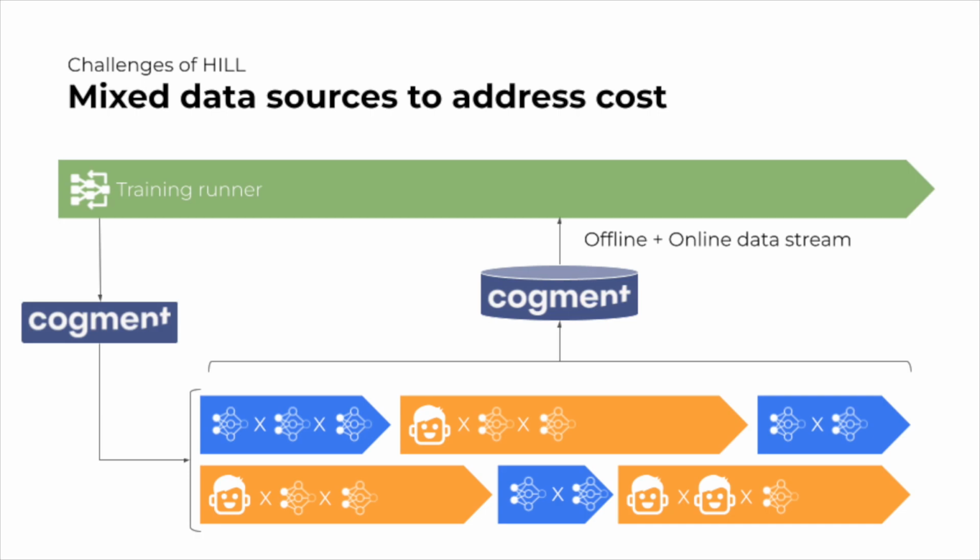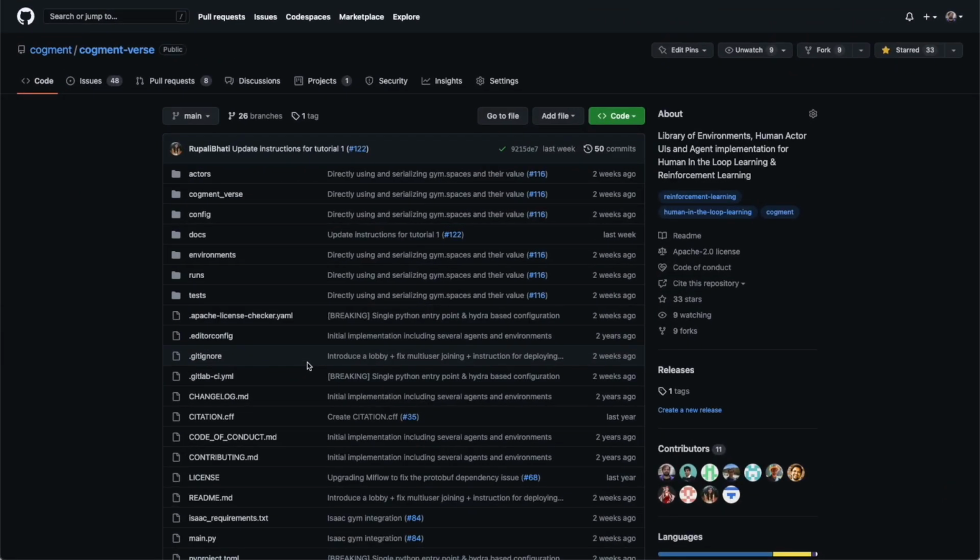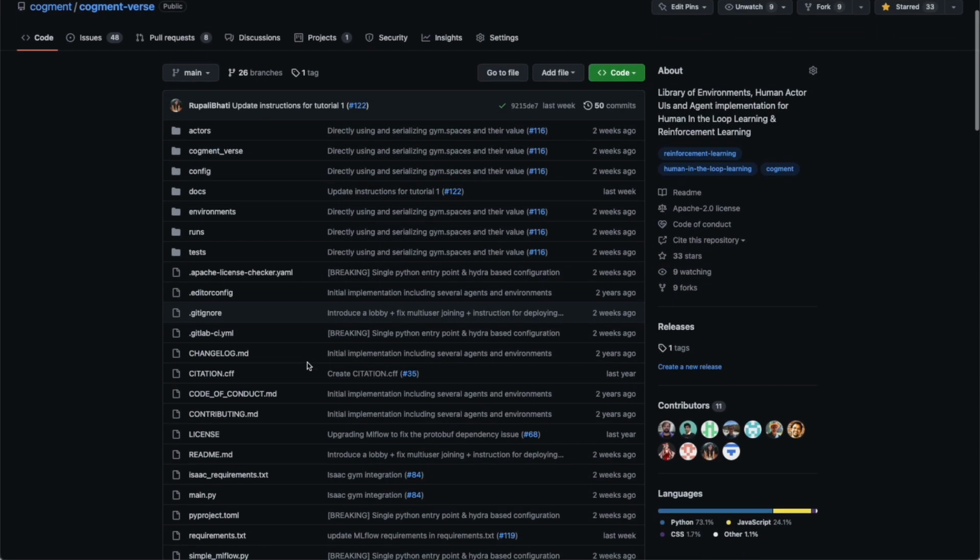A third challenge is the cost of acquiring human data. Because Cogment episodes are configuration-driven, it is really easy to have a mixed training curriculum involving both interactive episodes and headless ones. Thanks to its unified data store, Cogment enables the training process to leverage online data as it is collected and also mix in valuable historical data. Cogment is a very powerful platform for industrial applications, but it can be intimidating. That's why we built Cogment Verse, which is designed for researchers.